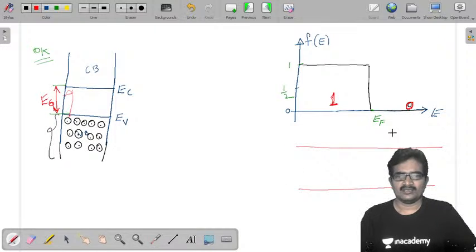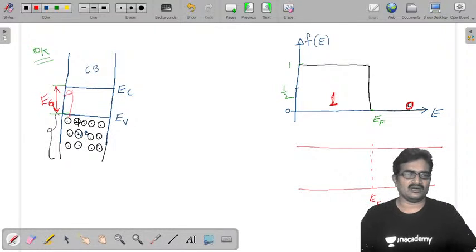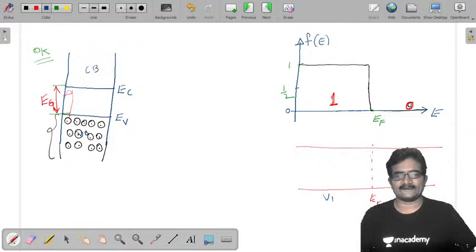Let us assume this is EF. Below this, all energy levels are occupied. That means all covalent bonds are completely filled. So this is similar to the valency band.